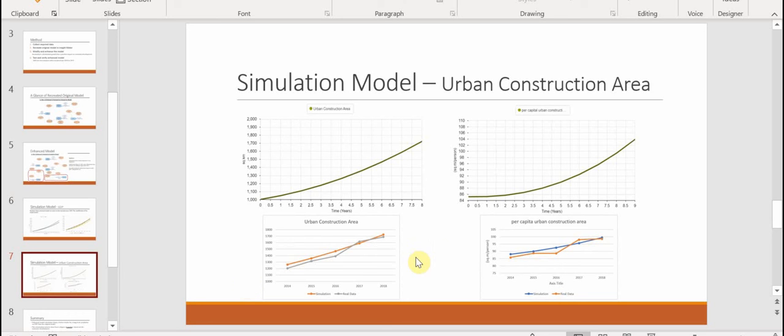So we can see from these 2 charts, in general, I think the simulation results from the module are close to the real data, except they are generally a little bit higher than the real data. And also there's some fluctuation in the real data, especially on the year 2017, which is very understandable and normal because there are always some other factors that impact the GDP and the urban construction area. So in our module, we don't consider those factors.